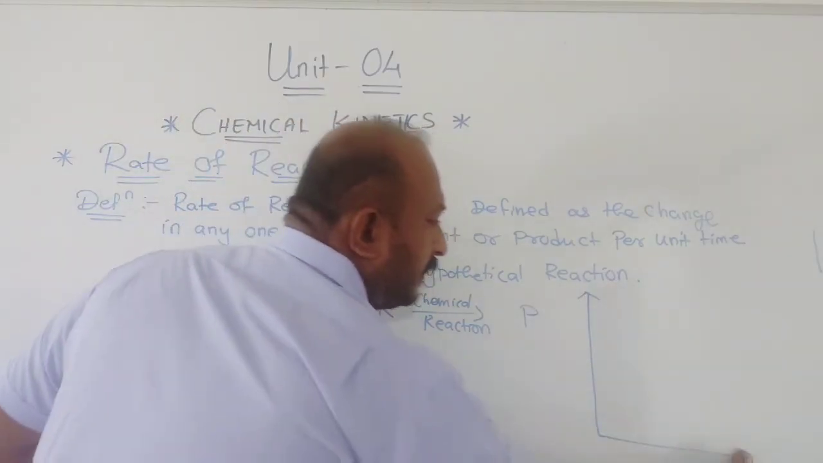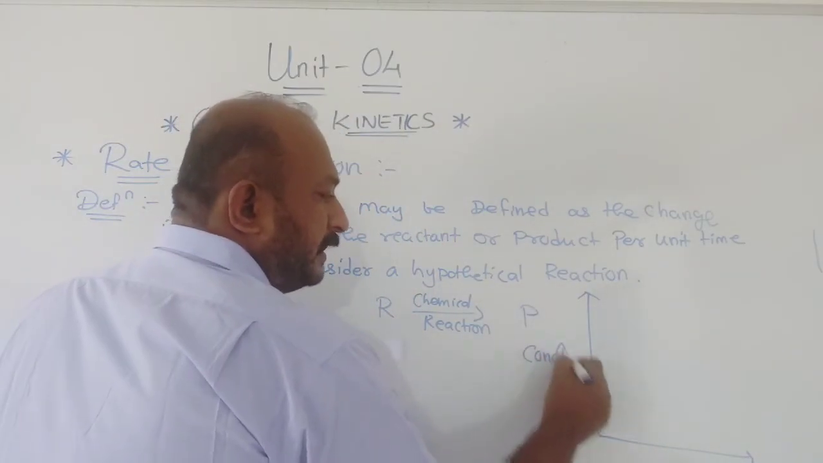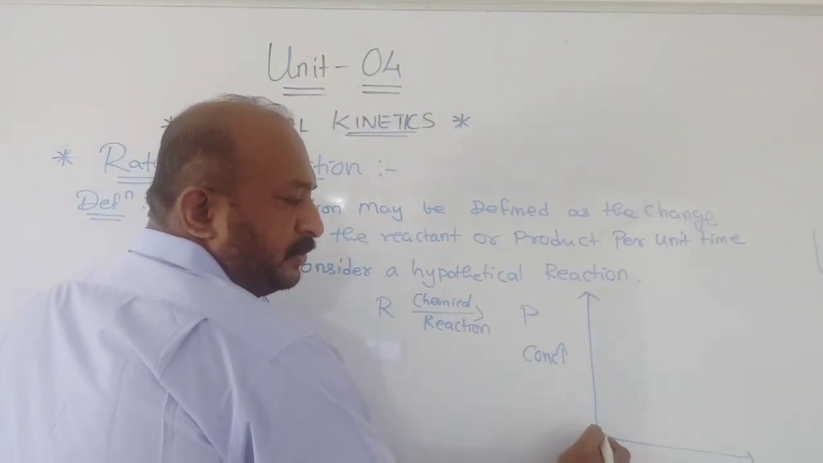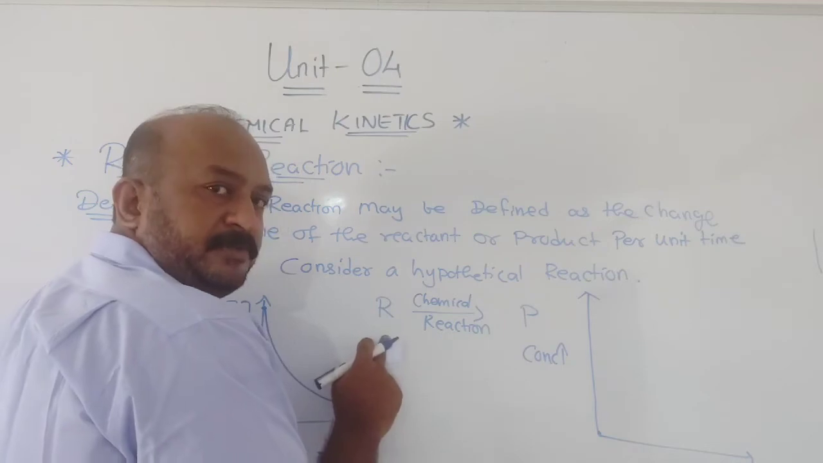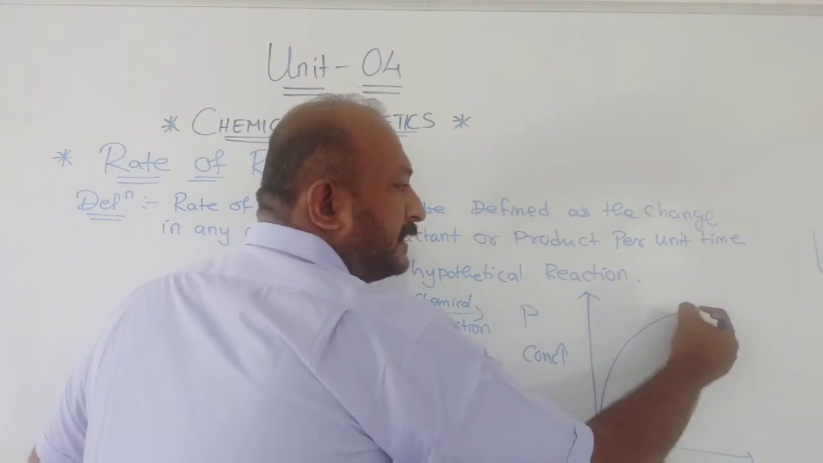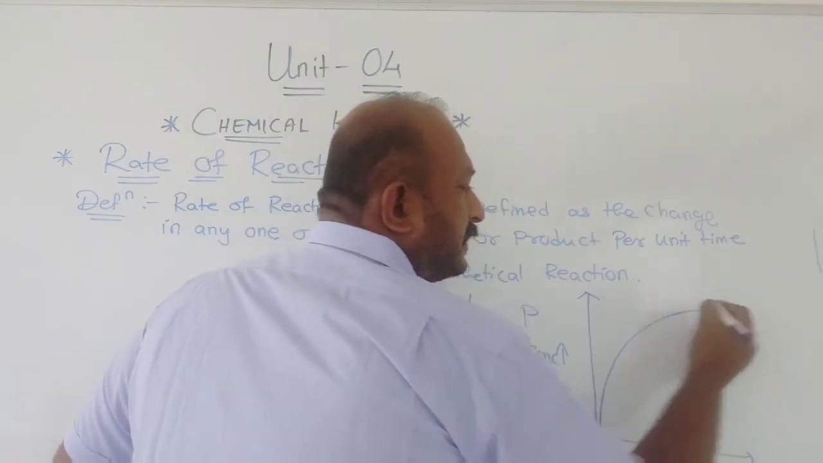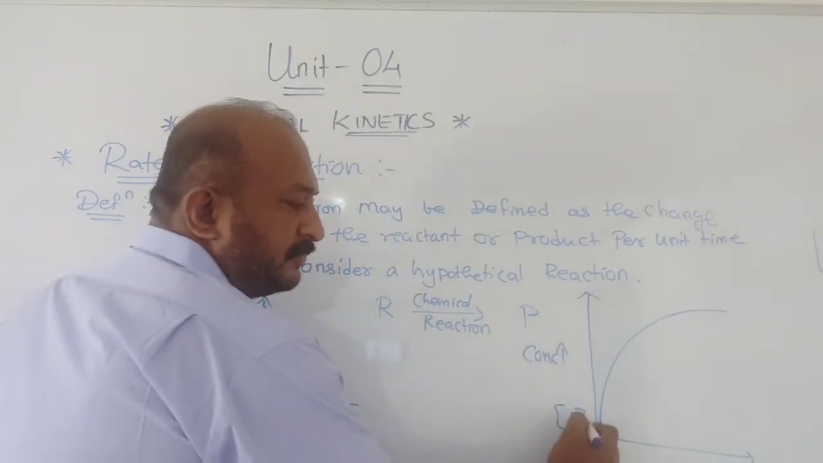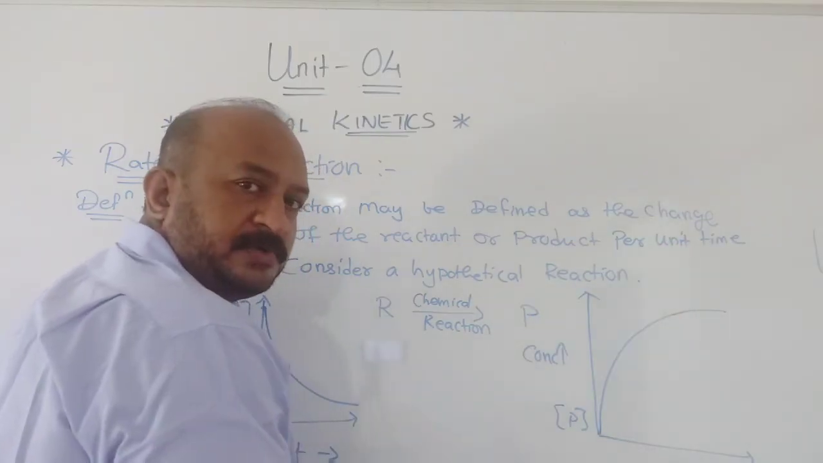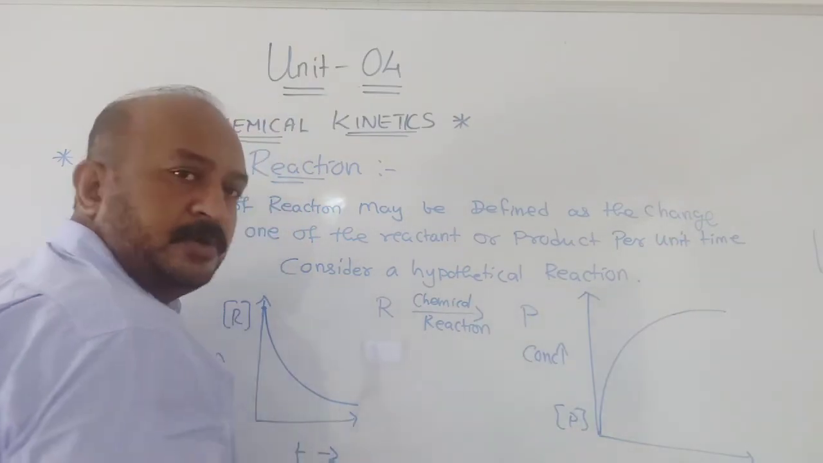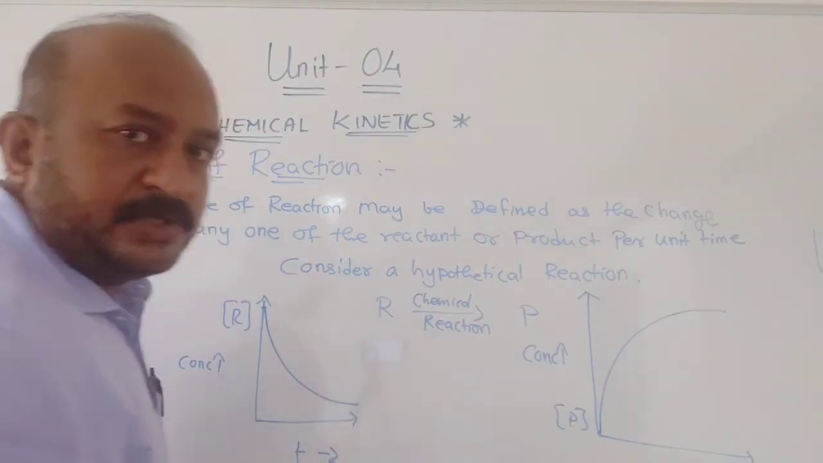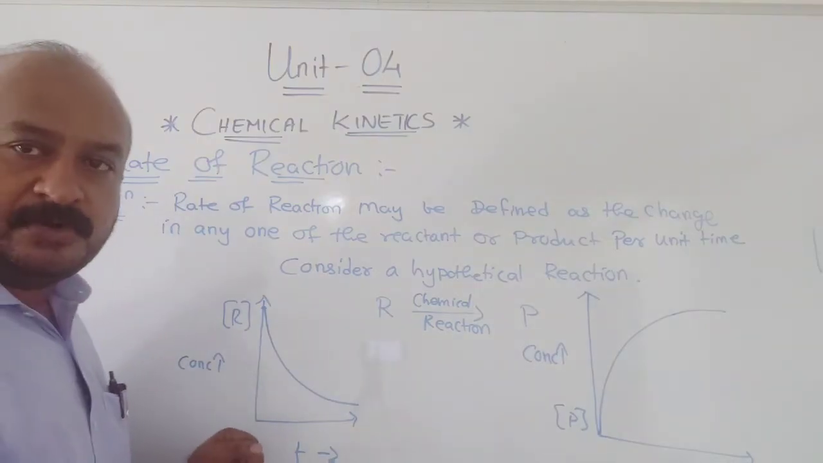If you draw the concentration versus time graph for the product, the concentration of the product before the chemical reaction is less, zero, and as time proceeds, you will see the concentration increases, as the reaction moves in the forward direction. Okay. Now these two graphs I will merge and show you a simple graph for this.